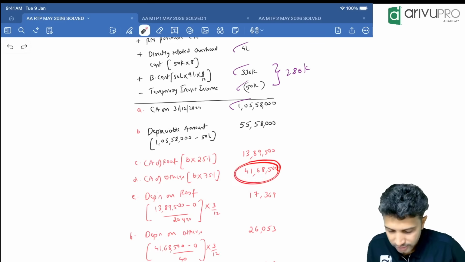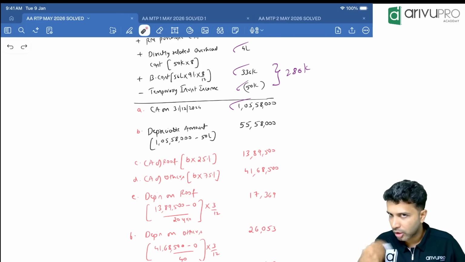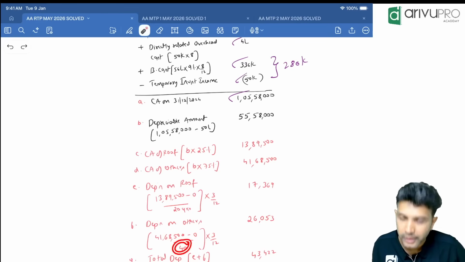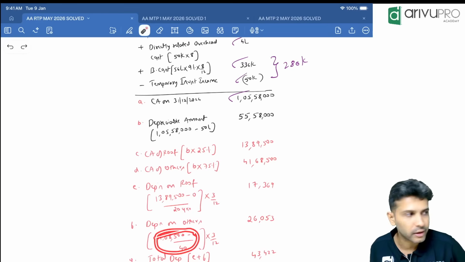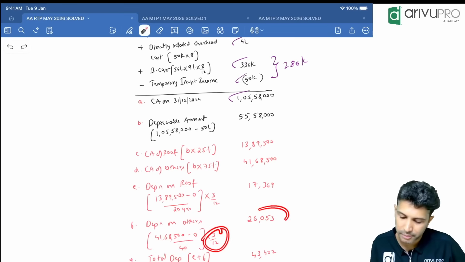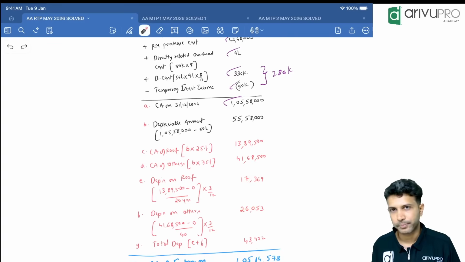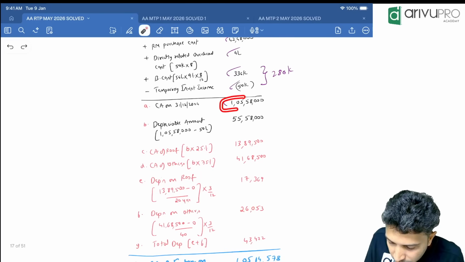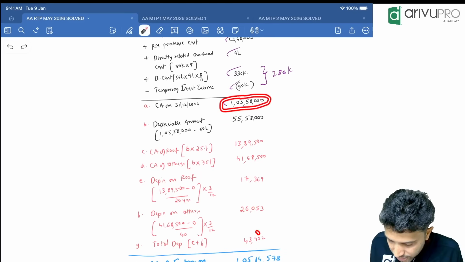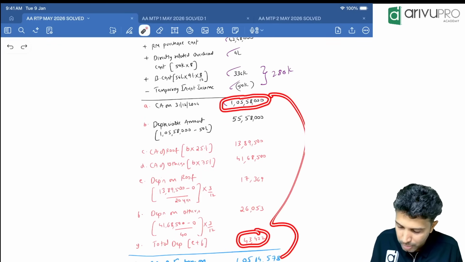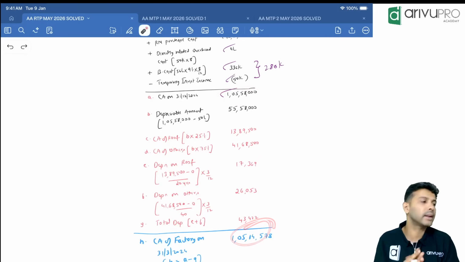What about the others? This is the carrying amount, salvage value not given, 0, divided by life of 40 years. If you do this, you'll get the full year's depreciation. Current year, only 3 months' depreciation. So that's your depreciation. Adding these two, you'll get the total depreciation. Okay, so the total carrying amount including the land is this much, from which you have depreciated. So these two, if you minus, you will get the carrying amount of factory at the end of the year.